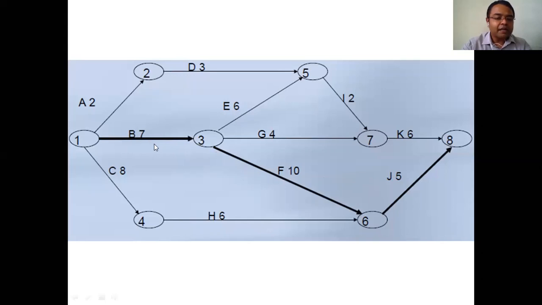So to complete a project within a planned time, first you have to draw a network. Next, you have to find the critical path, and through this critical path, find the critical activities and critical events. And next, we have to focus on those activities and events.